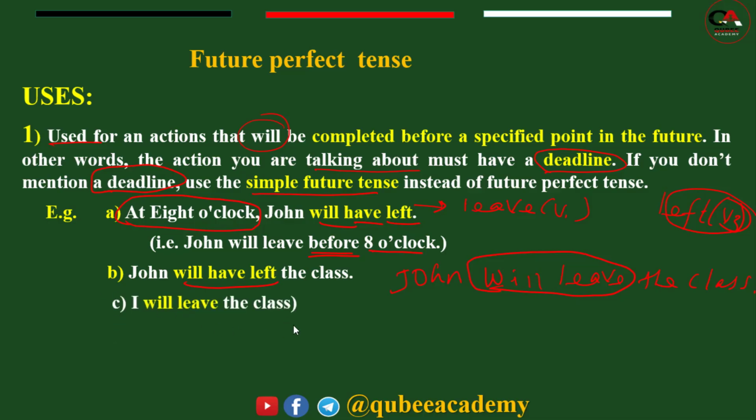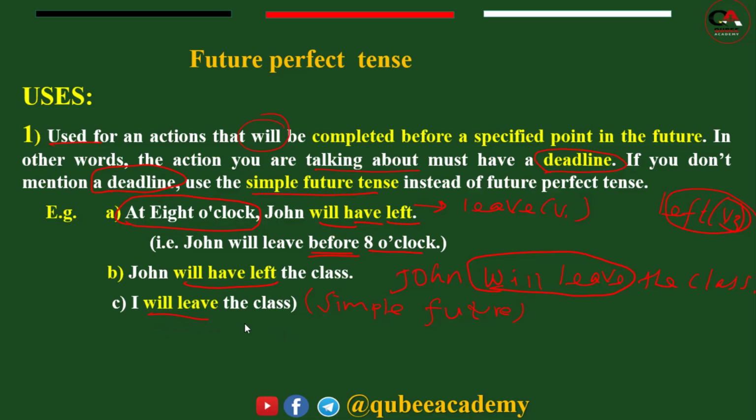I will leave the class. What type of tense is used here? Simple future. Now here simple future is used. So what about the sentence, right or wrong?